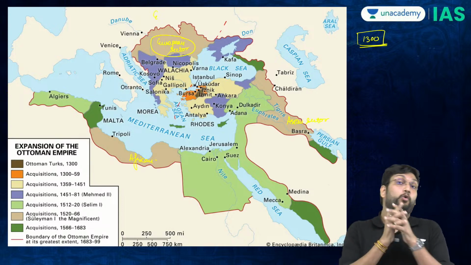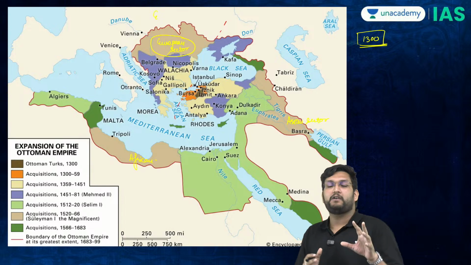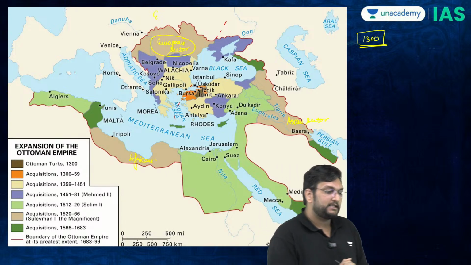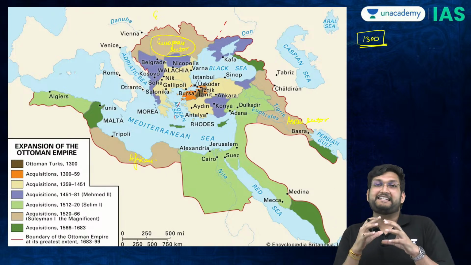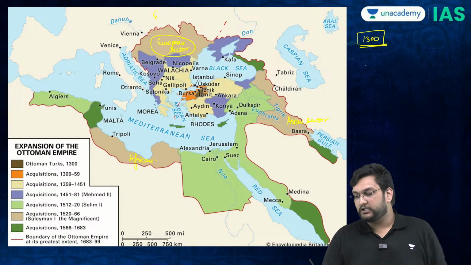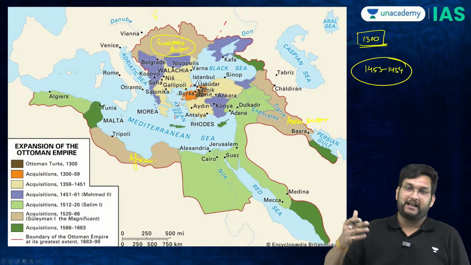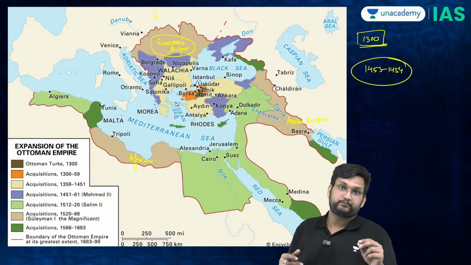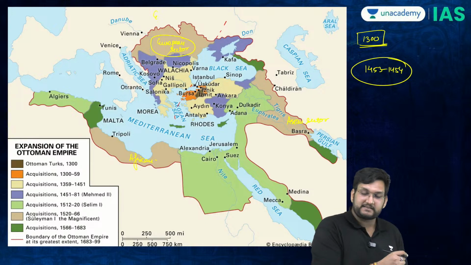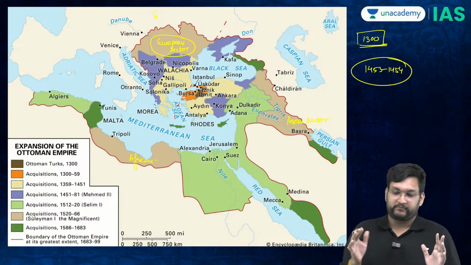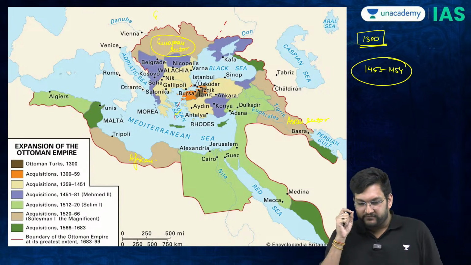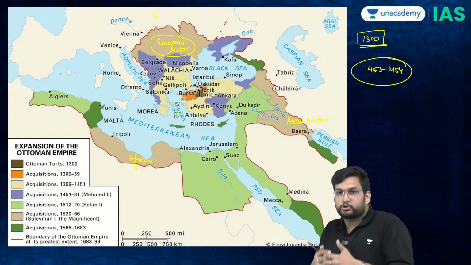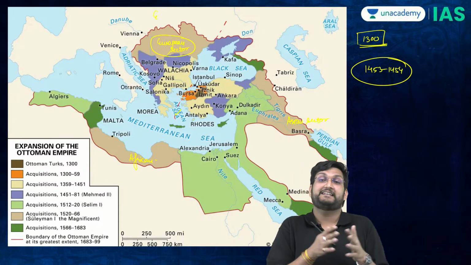Now, why do I say that the Ottomans are important? Because the Ottomans solved multiple issues for what we call the Western European countries, because the Ottomans are holding a very diverse section. And at the height of their power in 1453, 1454, when the fall of Constantinople happens, they control the Black Sea, they more or less control the Mediterranean Sea, and they more or less control the Aegean Sea. And therefore, if you have to operate in the Mediterranean Sea itself, it is very, very important that the Ottomans are either pro, or you have to steer clear of the Ottomans.